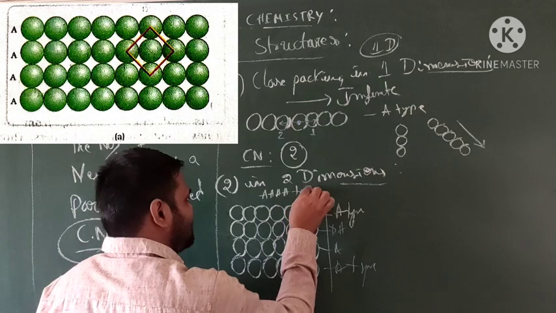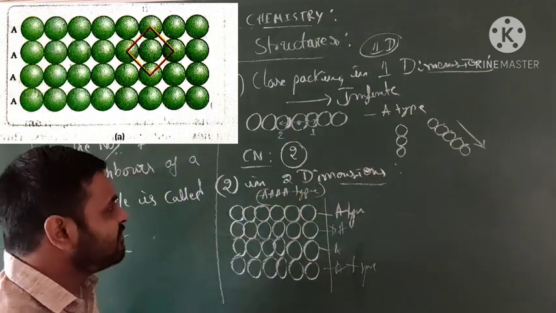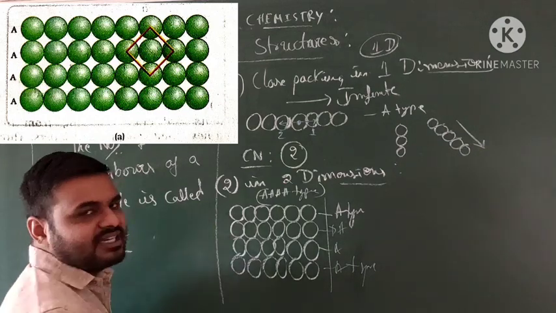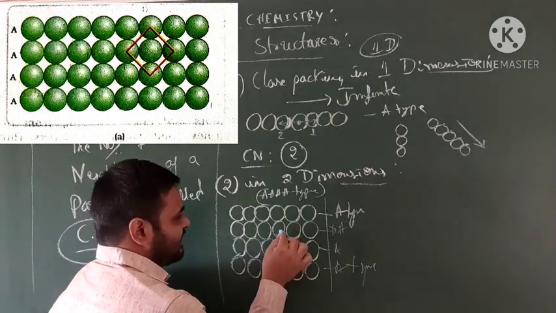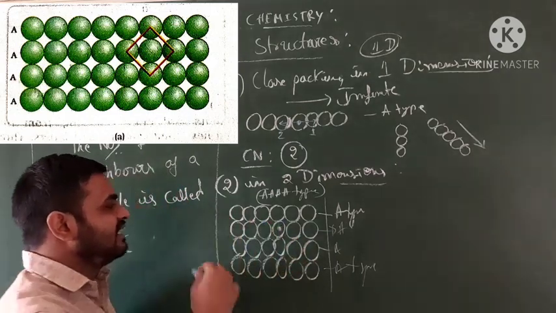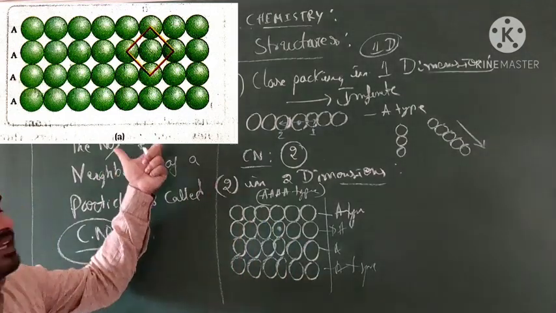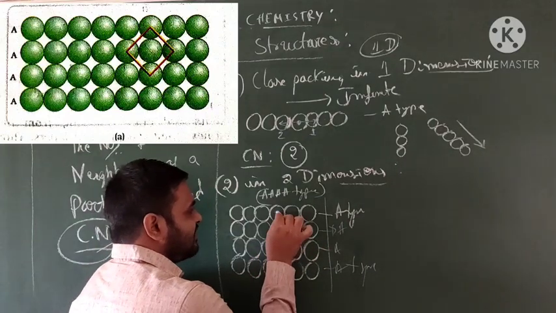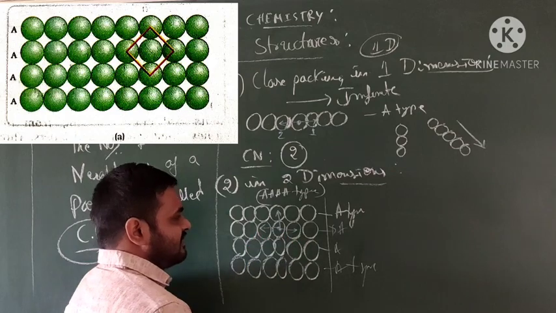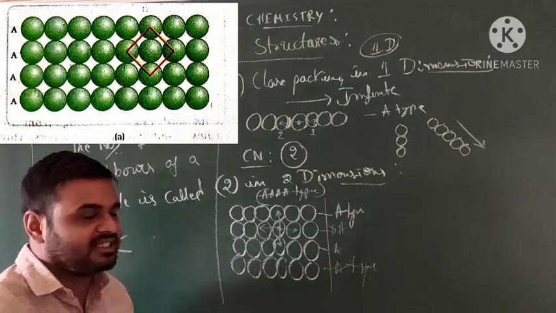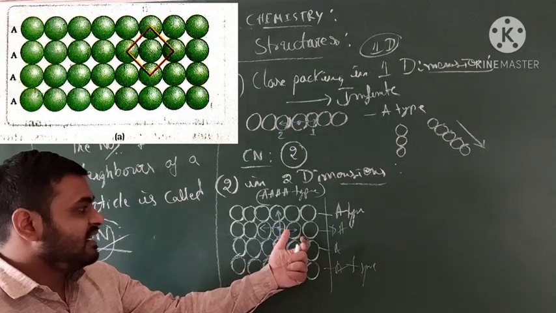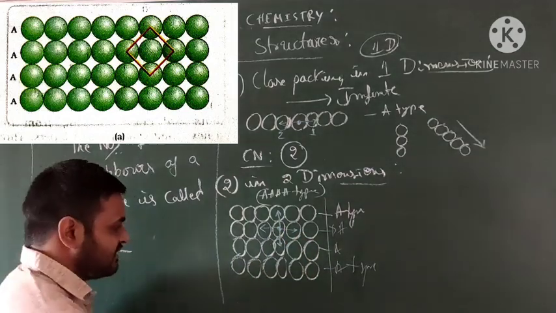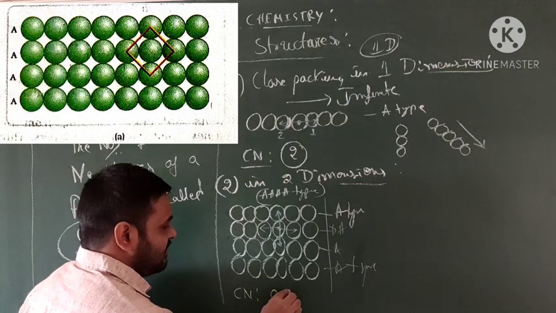In two-dimensional structures, take any one particle, like this one. How many nearest neighbors, what is the coordination number? See, this is in contact with this one, this one, this one, and this one. How many nearest particles are in contact with this molecule? Yes, the coordination number is 4.